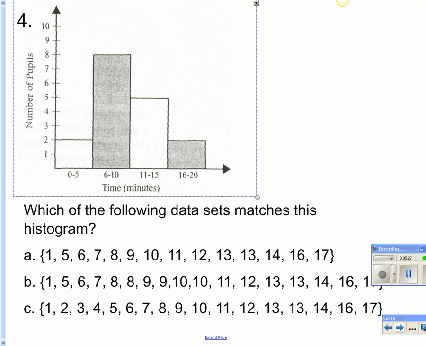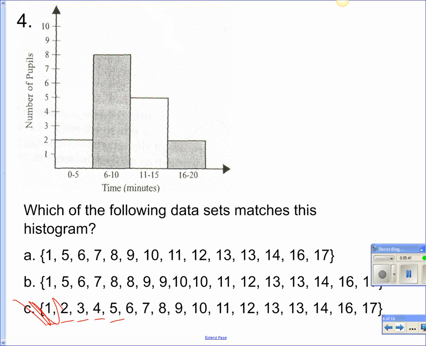Okay, because look, here you have a student who took 1 minute, 2 minutes, 3 minutes, 4 minutes, 5 minutes. So how many students is that? That's 5 students. Do we have 5 students right here? No. Okay. All right, so you can mark out C.